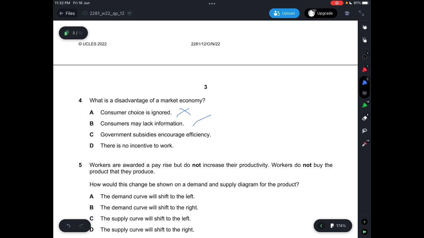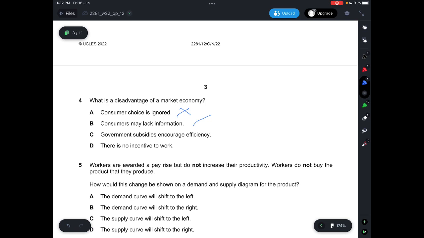C, government subsidies encourage efficiency, is not a disadvantage of a market economy. Rather, it's an advantage of a mixed economy. So this is not a disadvantage of a market economy, because first of all, you're not talking about a market economy, you're talking about a mixed economy in general.